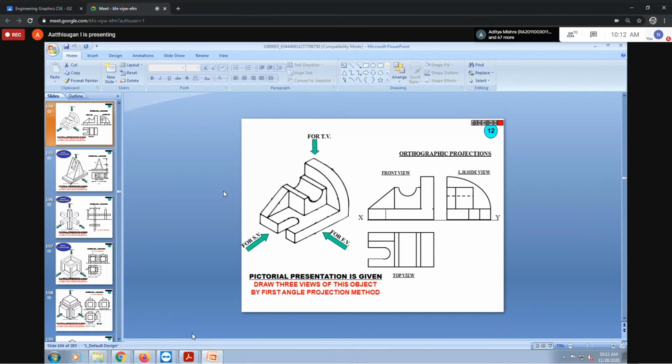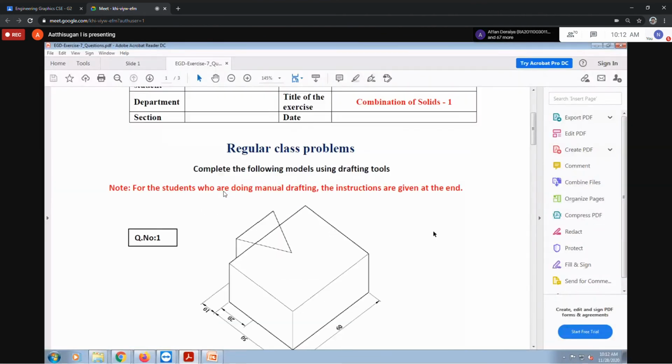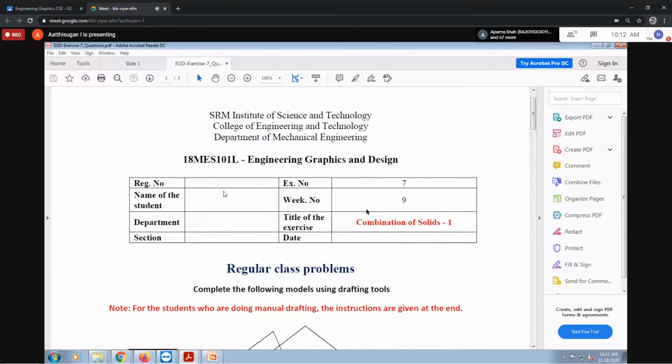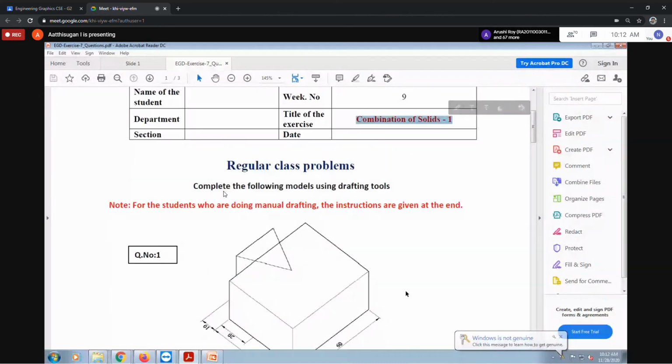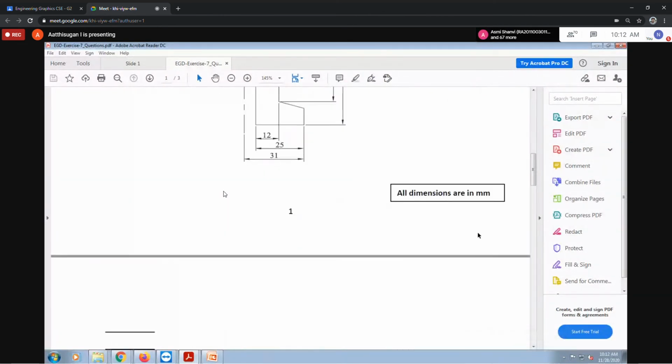So I'll come back to our questions. I'll finish it within 10 minutes. This is the question I'm going to upload today: exercise number 7, week number 9, combination of solids 1. Again, repeating for the students who are doing manual drafting, the same instruction.